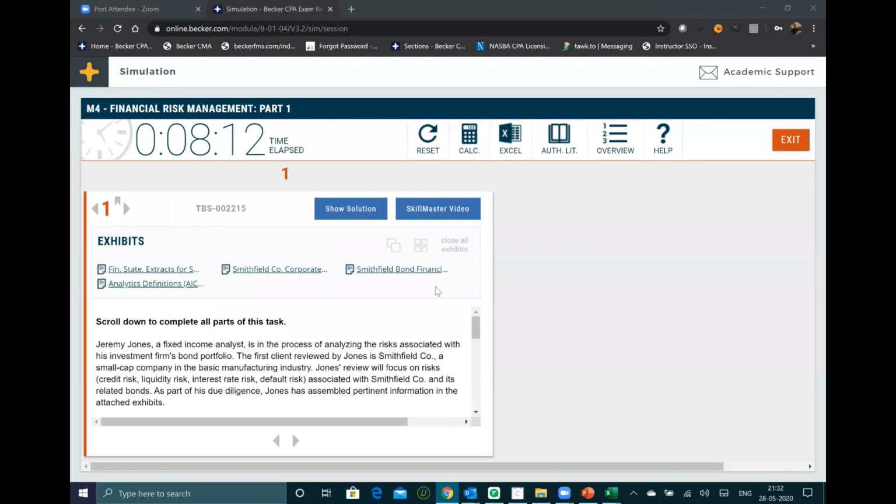Okay, one person is asking how much score in a mock exam shows you are prepared. More than 60% in the Becker mock test shows that you are prepared and you are good to go for the exam.